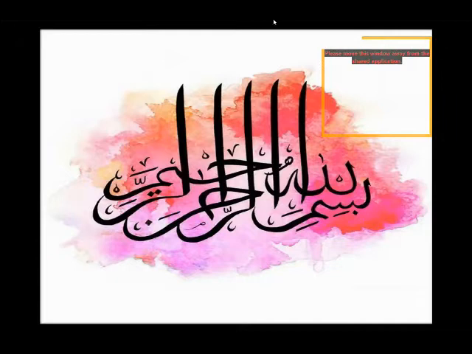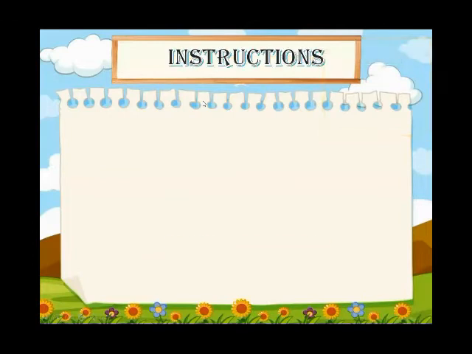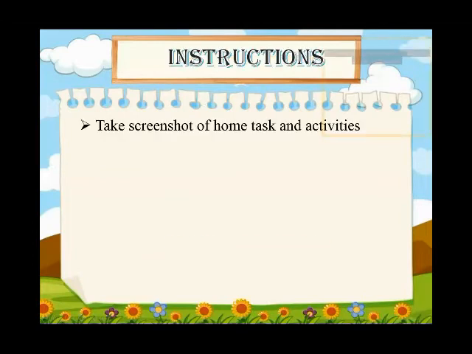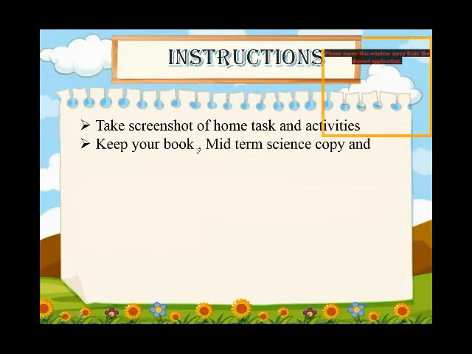Before we start, here are some instructions for you. Take a screenshot of the home task and activities. Keep your book, midterm science copy, and pencil box with you.